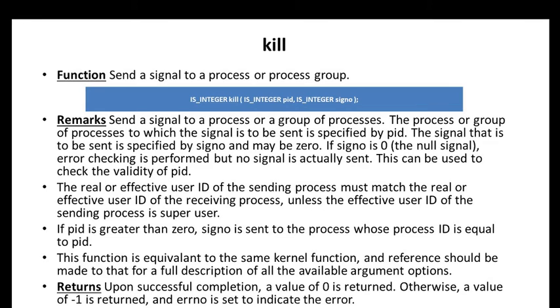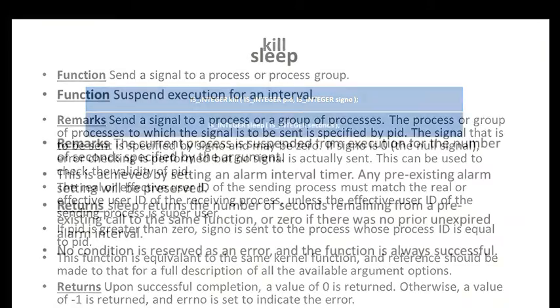Upon successful completion, a value 0 is returned, otherwise a value -1 is returned and errno is set to indicate the error.